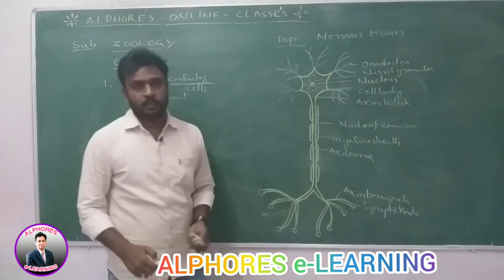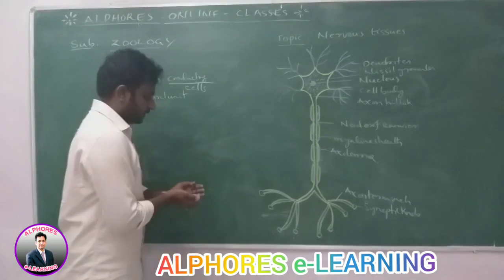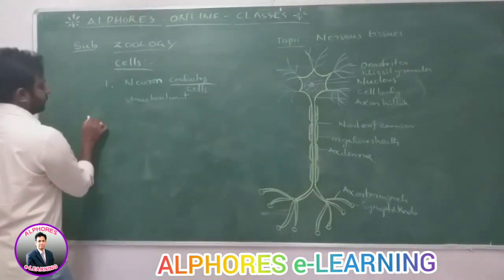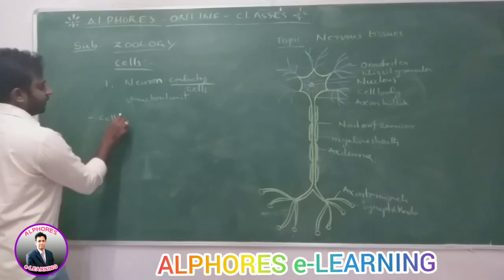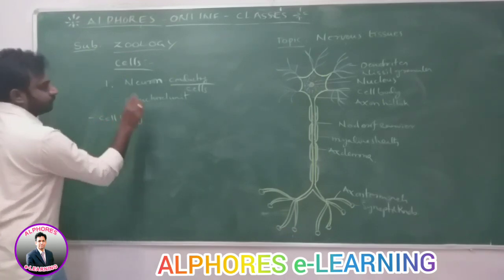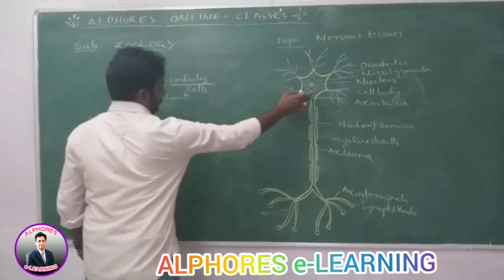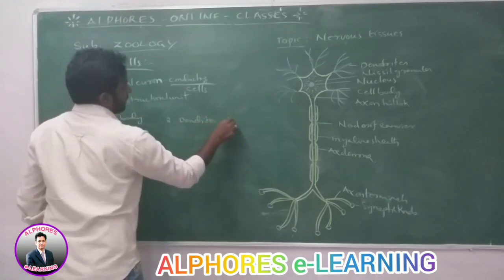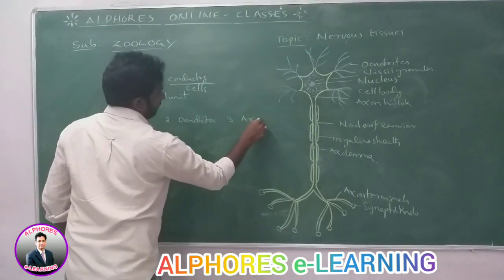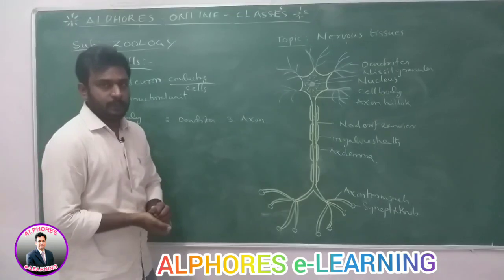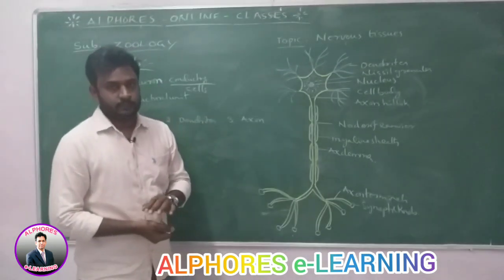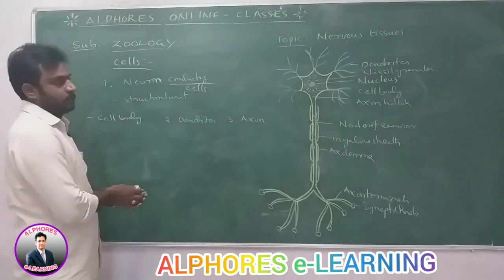Structure of a multipolar neuron. If we see the structure of a multipolar neuron, mainly it has parts like the cell body, then second, dendrites, and third, axon. Three parts are present in the structure of a multipolar neuron. Let's look at the first one, the cell body.